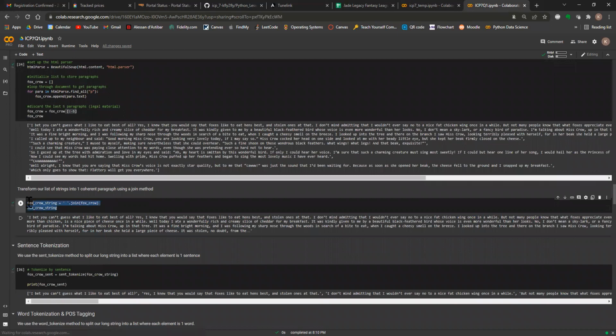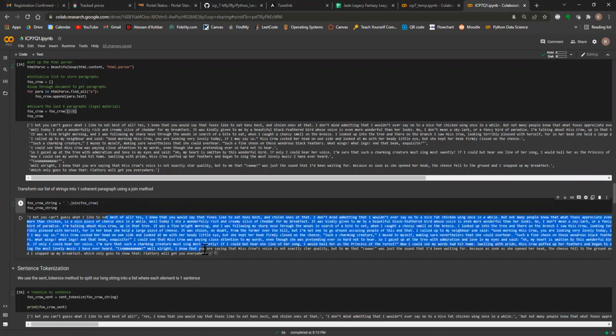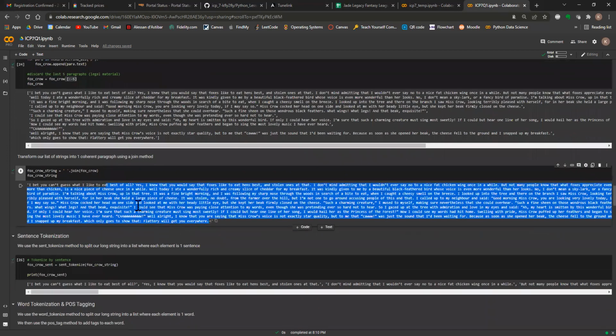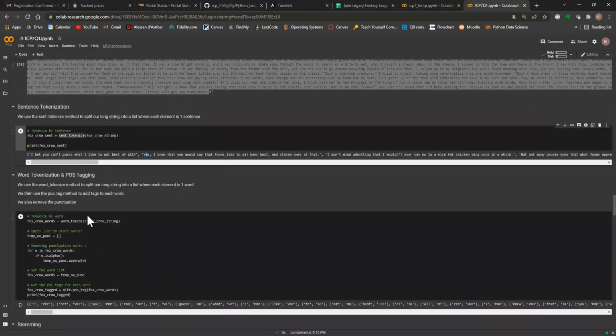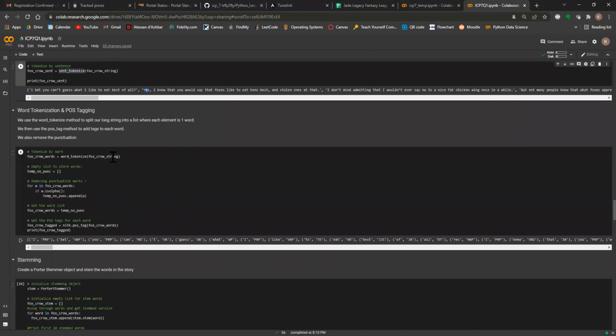Next, we joined all of those paragraphs together. So now we have one coherent string that is the entire story contained within one string. We can use a sentence tokenizer, the sent_tokenize method, to then resplit that string into a list of sentences. So we can see the first sentence, second sentence, and so on. Then we also used a word tokenizer to get a list of words.